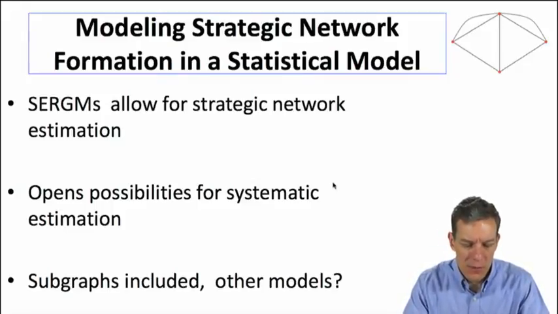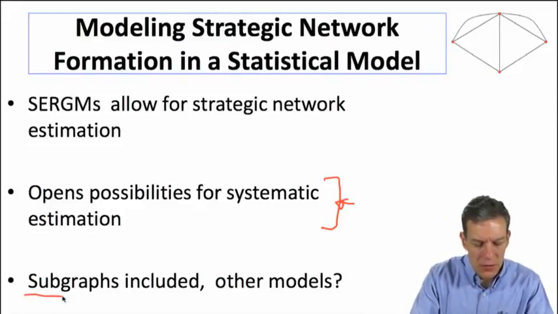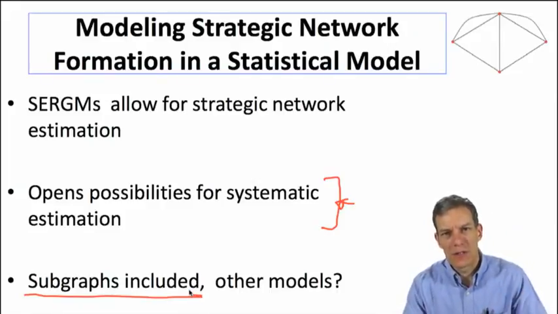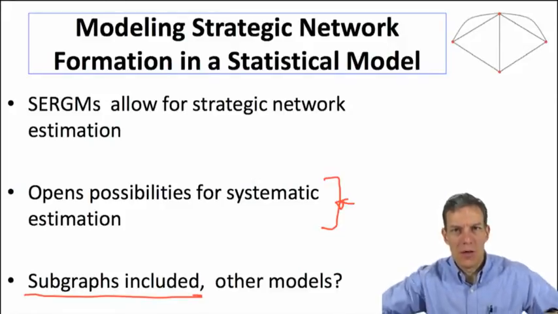And it opens the possibilities for systematic estimation of different preference parameters and welfare analysis of some of the networks. Right now, the way we just talked about this, we could build it up on, say, links, triangles, cliques, and so forth. We might want to think of other models that have richer structure in terms of the network structure.